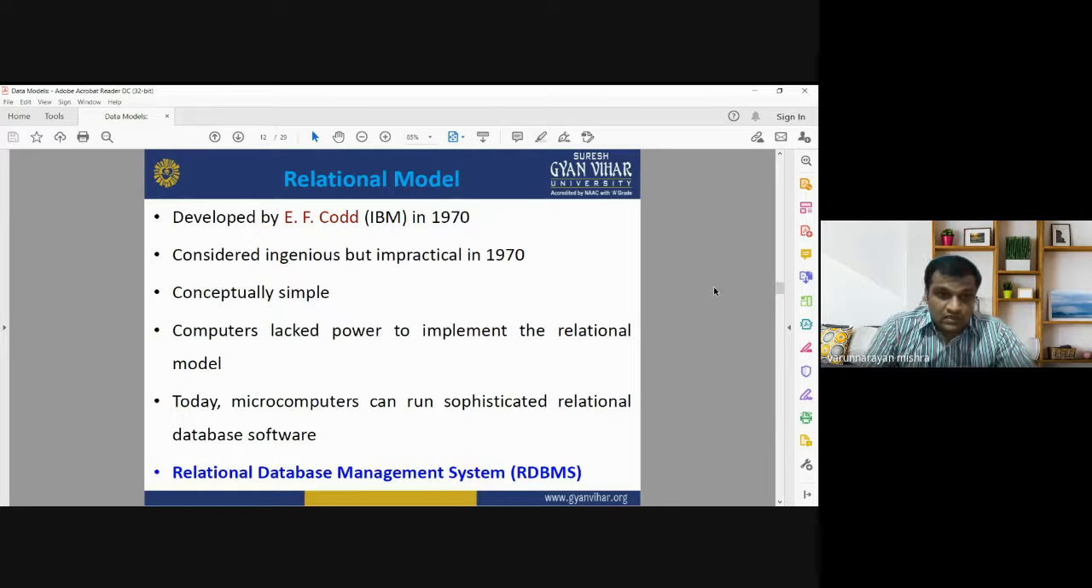The relational model was developed by E.F. Codd in 1970, and it may be considered ingenious but impractical in 1970. It's conceptually very simple, but the computers lacked the power to implement the relational model. Today, microcomputers can run sophisticated relational database software, known as the Relational Database Management System, or RDBMS.